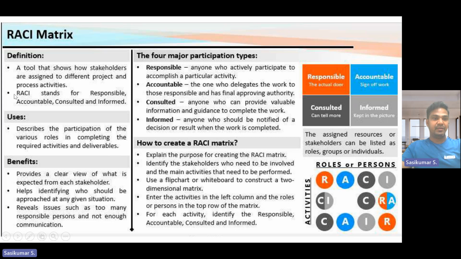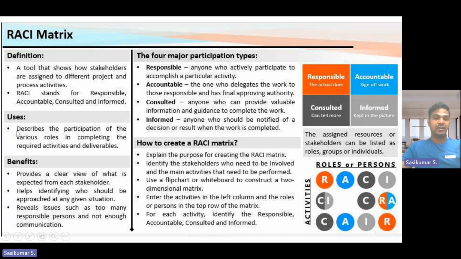We come to the definition: a tool that shows how stakeholders are assigned to different project and process activities. RACI stands for responsible, accountable, consultant, and informed. That is a simple four-step matrix to dedicate and get the output in a structured way. This is called RACI matrix. So where எங்க யூஸ் பண்றாங்க?